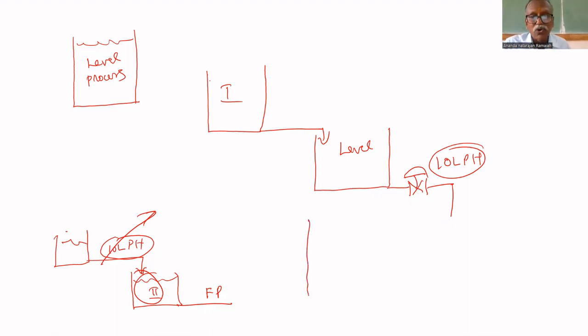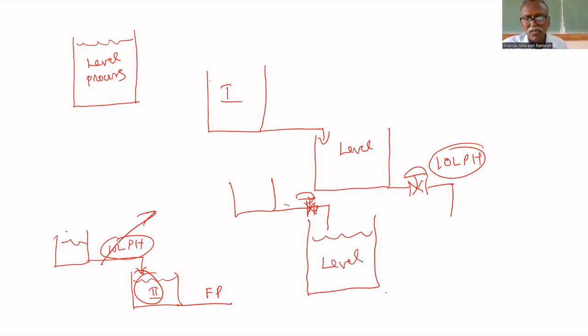Or another way is, they can keep the level constant. From here, it is coming from here. They can adjust the inflow rate so that the level will be constant. If the level is constant, the outflow rate will be constant. You can notice at your home, if the tank is full, you will get the maximum flow rate in your tap at home. If the tank is almost empty, you will get less flow rate. So depending upon the level, you will get the flow rate. If you maintain the level constant, the flow rate here will be constant.